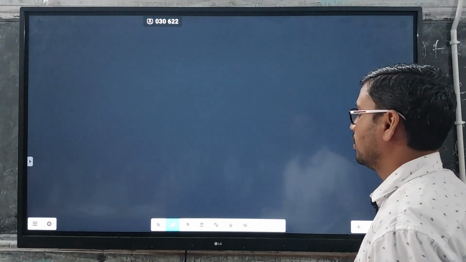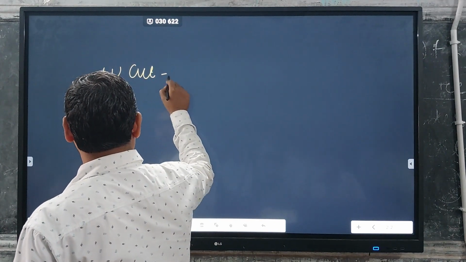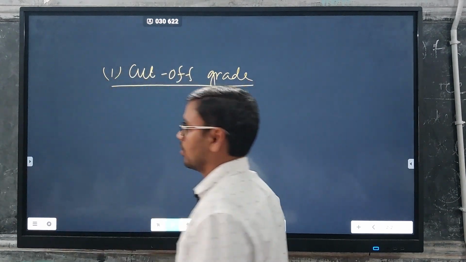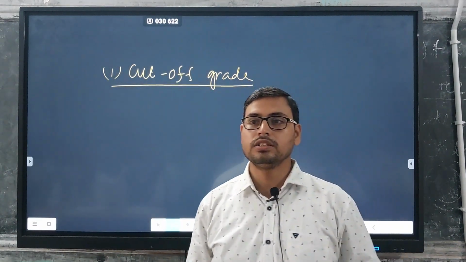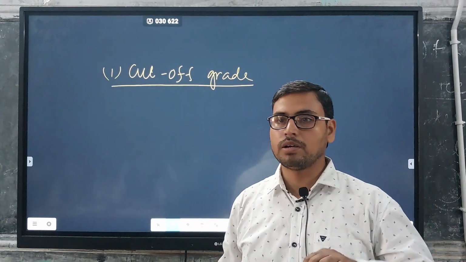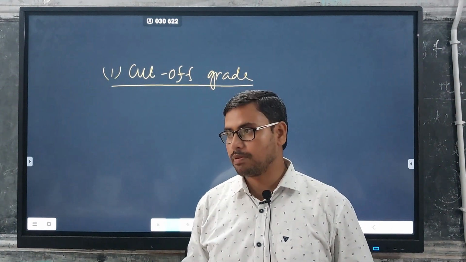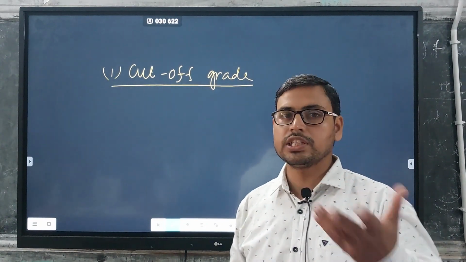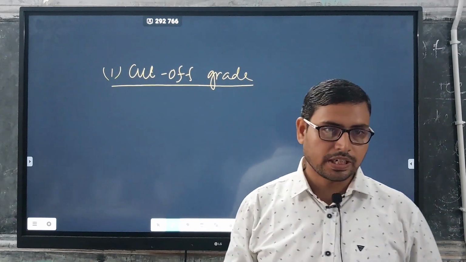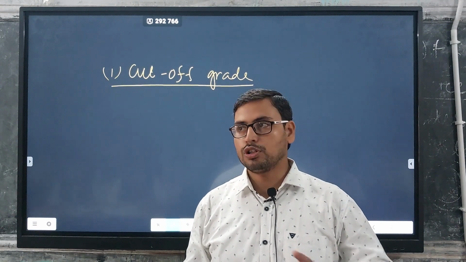So, first is your cutoff grade. First parameter is your cutoff grade. Cutoff grade indicates the grade which is economical. So, the cutoff grade separates the economical fraction from the uneconomical fraction. Anything beyond which is economical, the grade, we call it the cutoff grade.